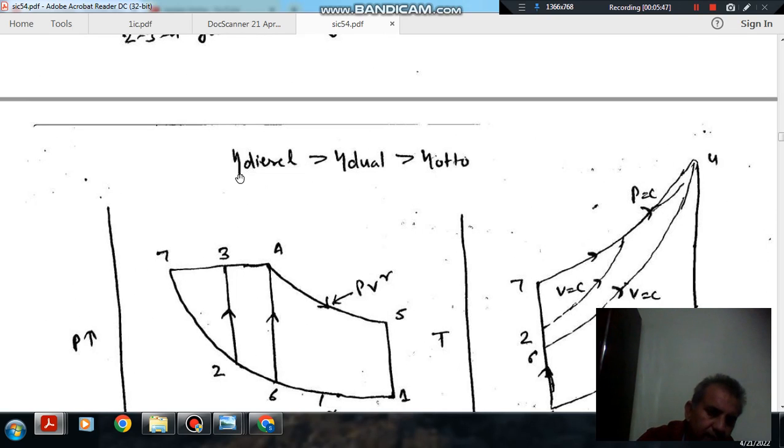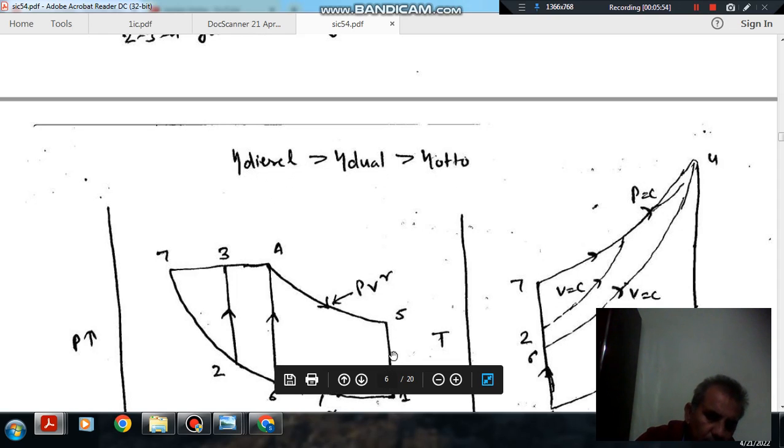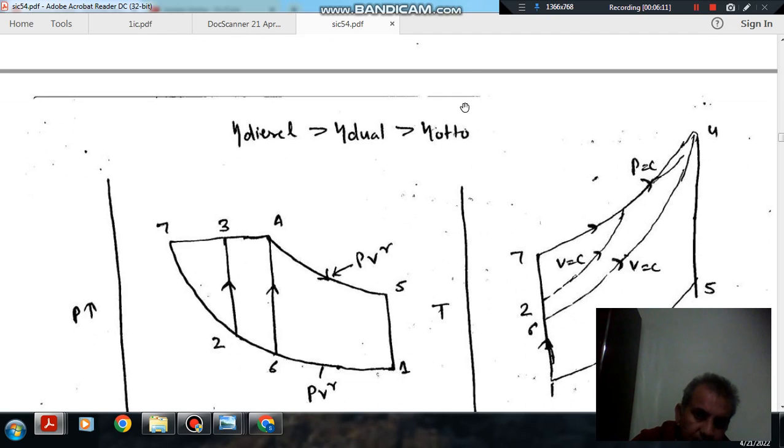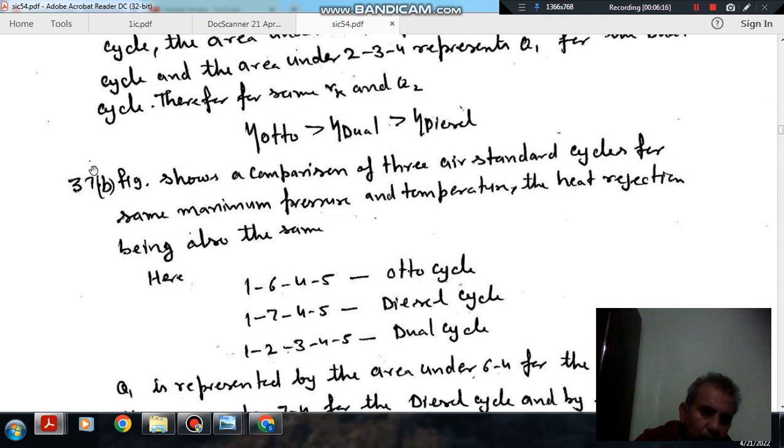So the efficiency of the diesel cycle will be more, then dual and then Otto. Heat rejection is the same, and the area is more for diesel than for dual than for Otto, and the area is the work done. So heat supplied minus heat rejected is work done. So heat supplied will be more for the diesel cycle, then for the dual cycle, and then for the Otto cycle. So efficiency will be in this order. Okay, so the answer to question number 37 is D.